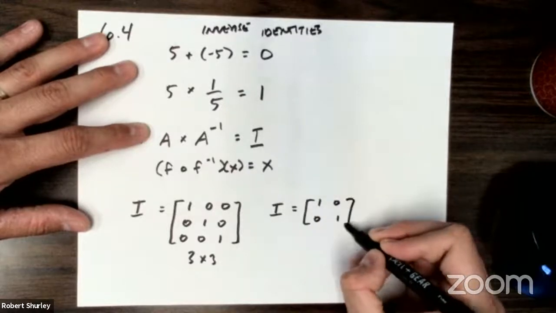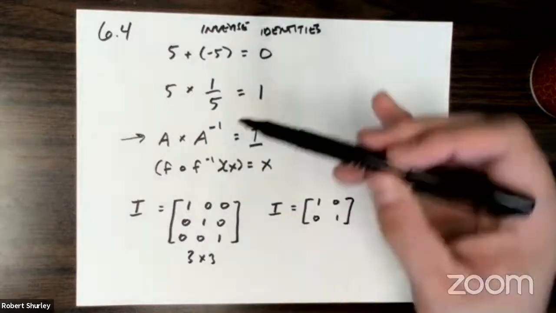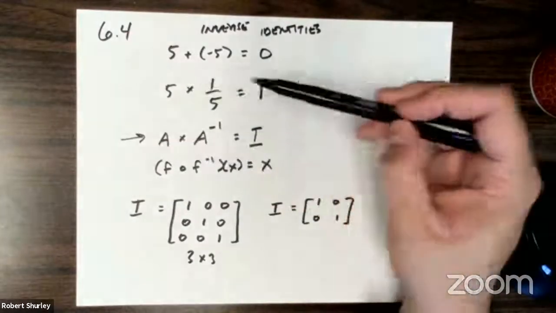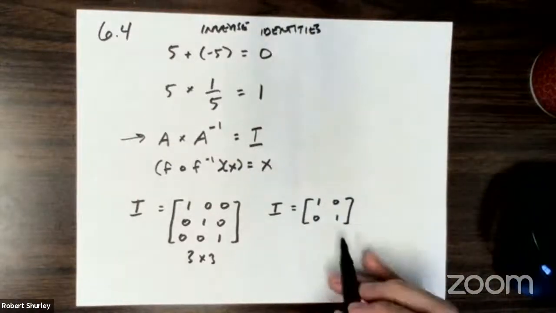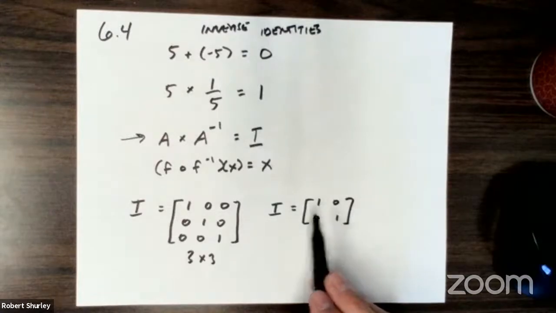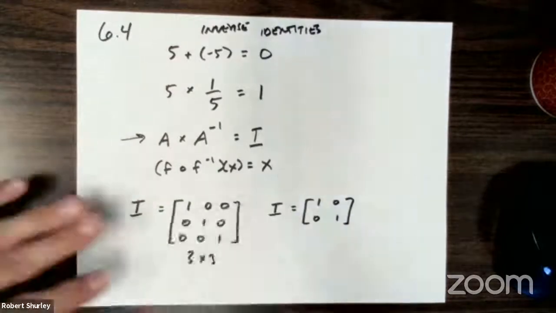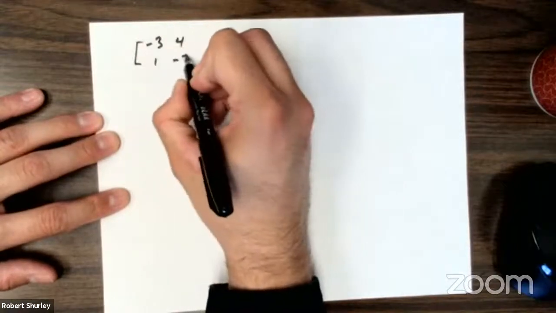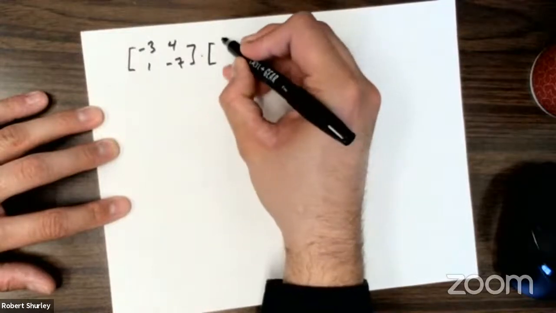example of using that identity to show that nothing changes. When you multiply matrices by their identity, nothing's going to change. It's the same with multiplication. You multiply 5 by 1, you get back 5, nothing changes. So let's stick with this identity matrix for the 2 by 2, and it'll bring in an example we did from yesterday, multiplying 2 by 2 matrices. So let's say we had -3, 4, 1, and -7. Okay. And let's say we multiply this by